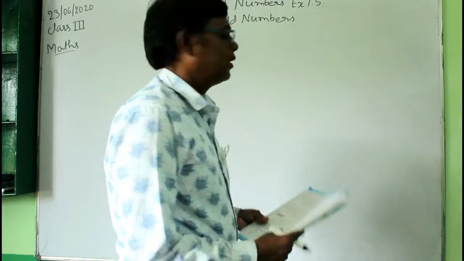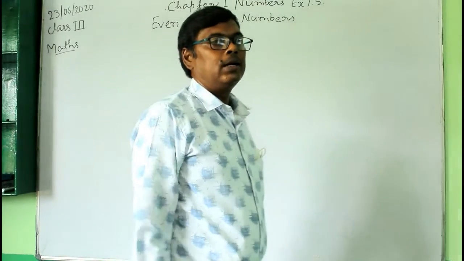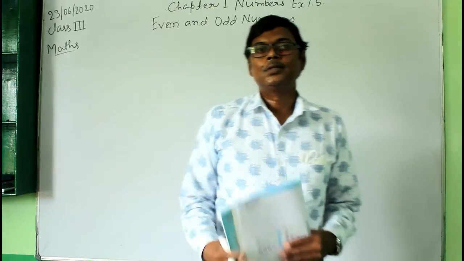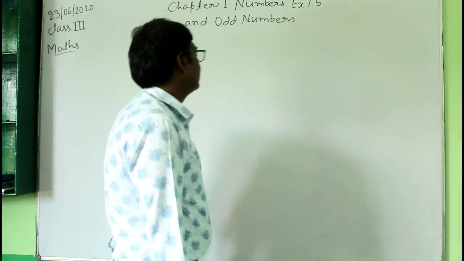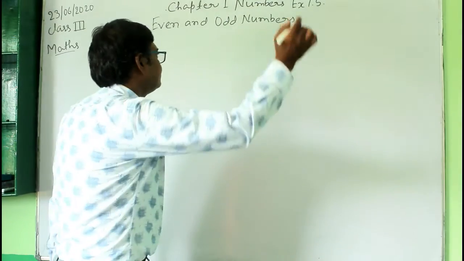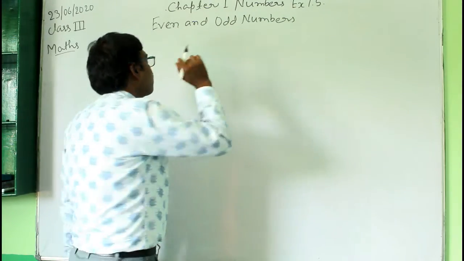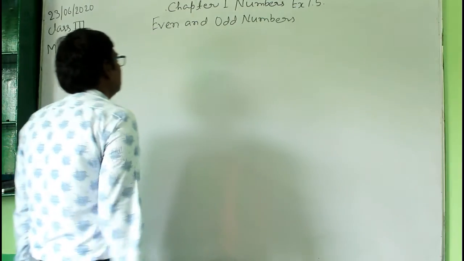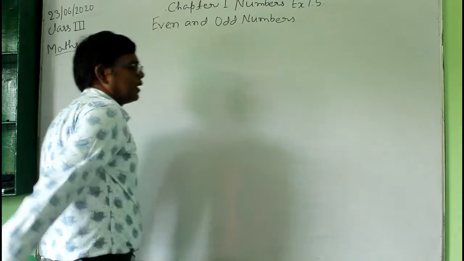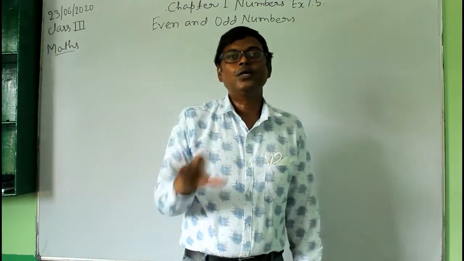So first, what are even numbers and what are odd numbers? Now see here. Suppose there are many coins.